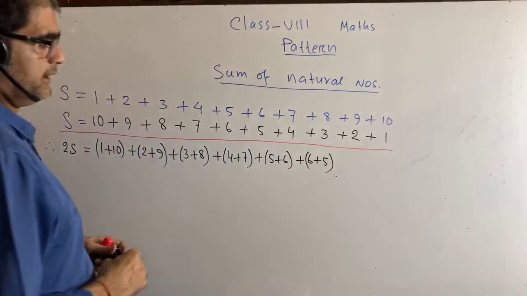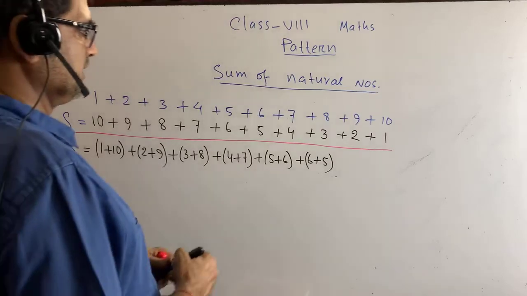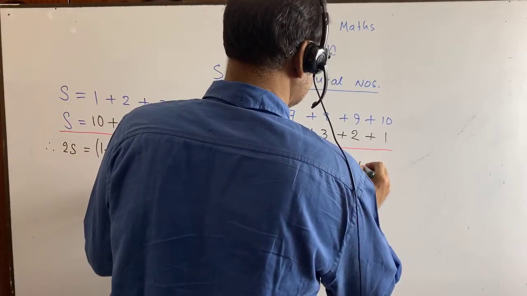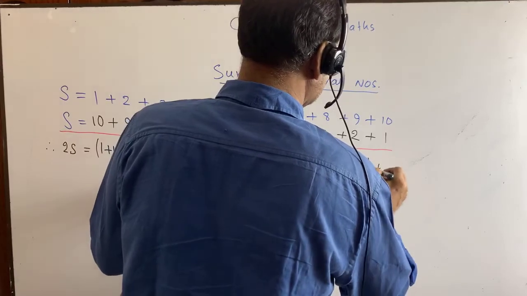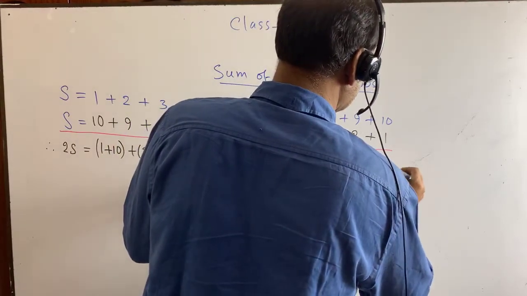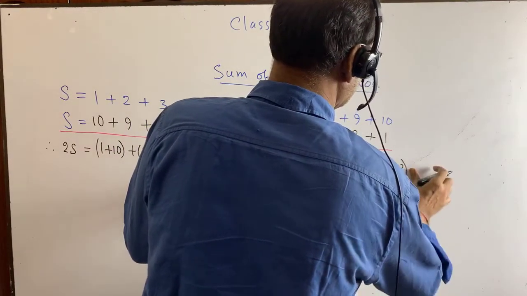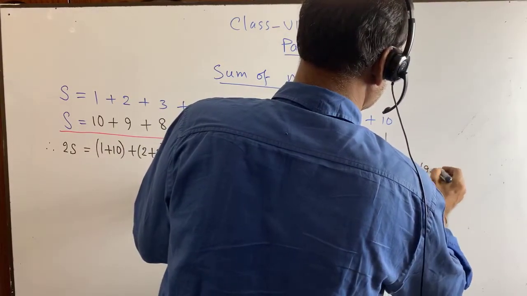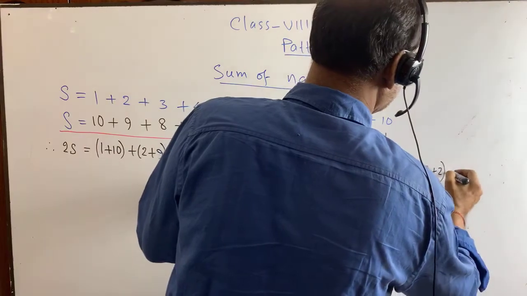Okay, then it is 7 plus 4, then it is 8 plus 3, and then it is 9 plus 2, then it is 10 plus 1.